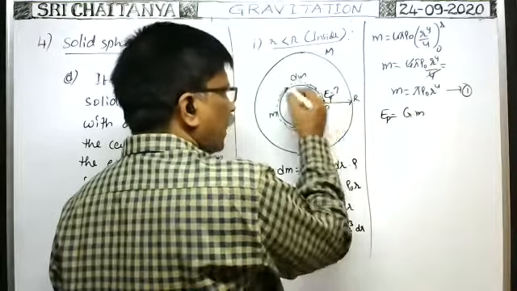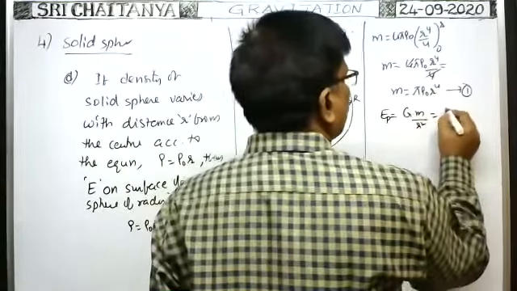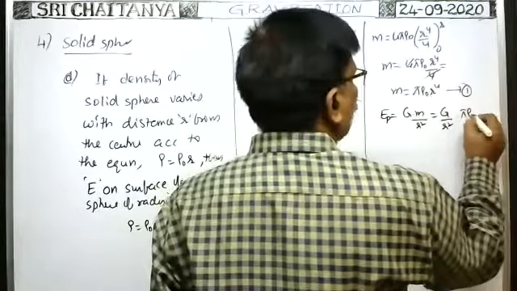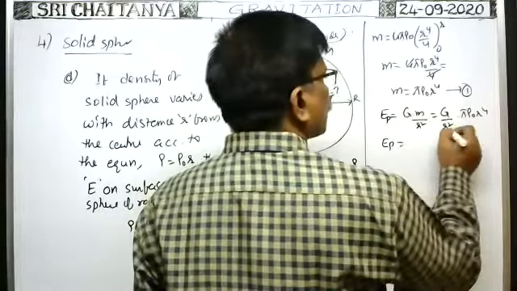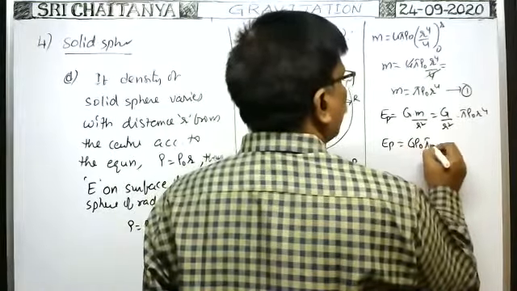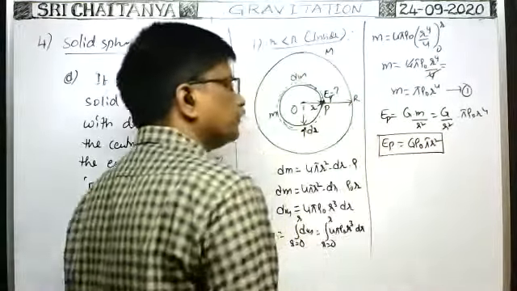That is G by r square into M, which is pi rho naught r to the power 4. Therefore, EP is equal to G rho naught pi r square. It is the intensity of the gravitational field at this point.